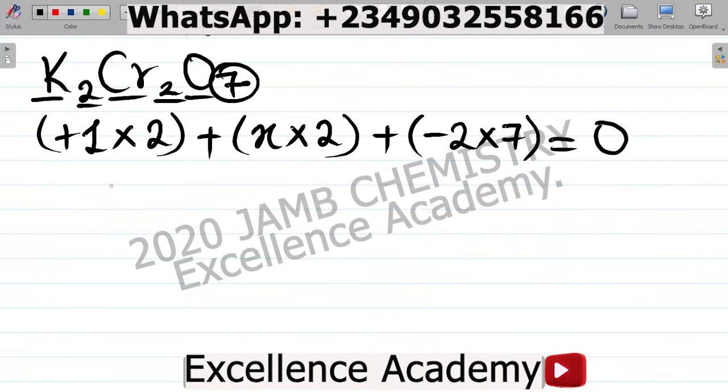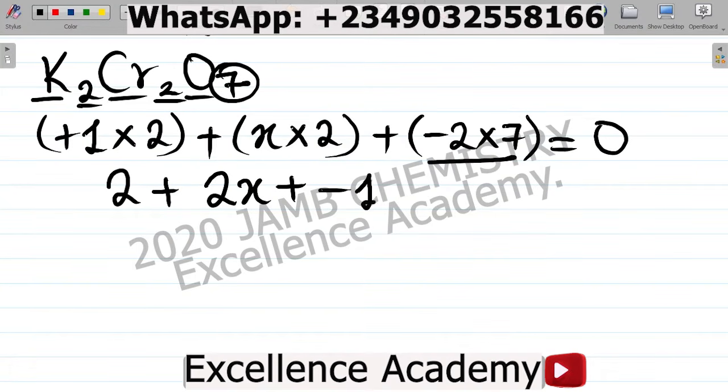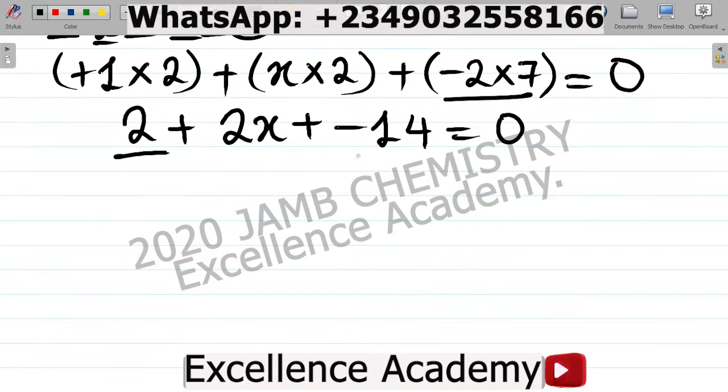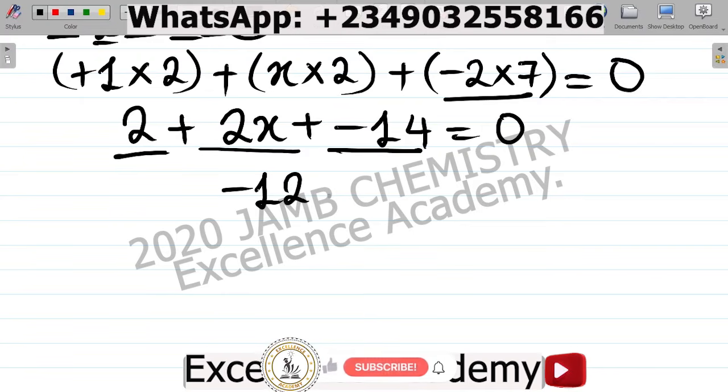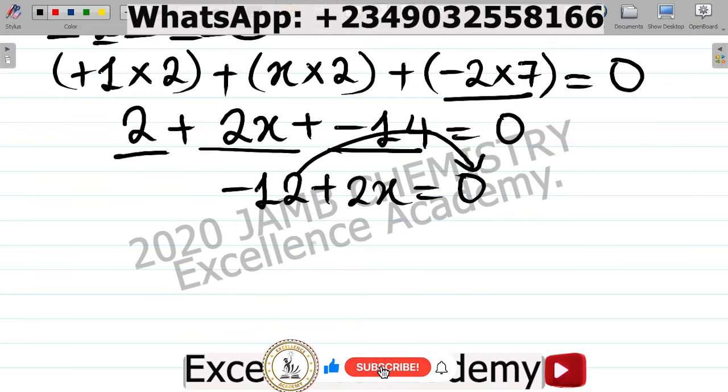From here, 1 times 2 is 2, plus x times 2 is 2x, plus minus 2 times 7 is minus 14, equal to 0. Working on this, you have 2 minus 14, which is minus 12. Minus 12 plus 2x is equal to 0. Move this over here: 2x is equal to 12.